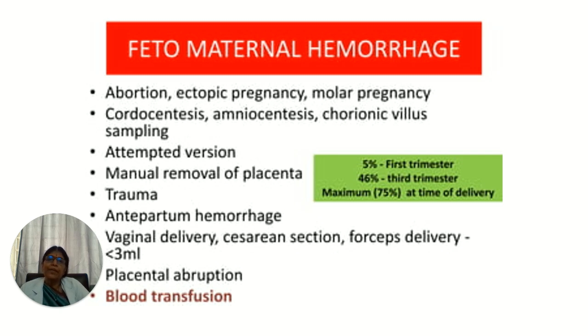These are the causes wherein feto-maternal hemorrhage can occur. Then attempted external cephalic version, any manual removal of placenta, any trauma to the abdominal wall, any antepartum hemorrhage, abruptio placenta, and of course a vaginal delivery, a cesarean section, a forceps delivery, or any prior history of blood transfusion.